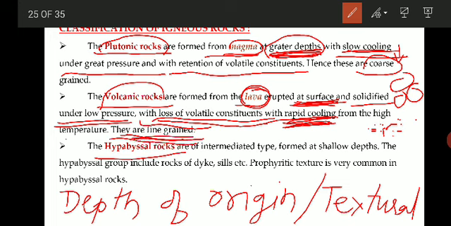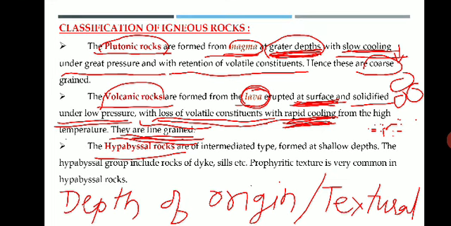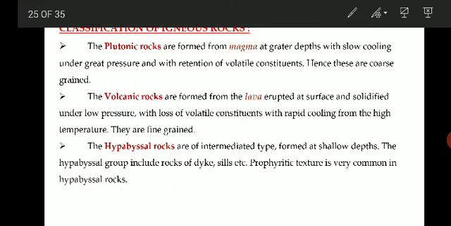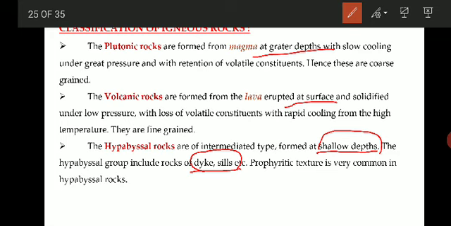Okay, then the next category is hypabyssal rocks. What is meant by hypabyssal? Hypabyssal rocks are the intermediate type of rock. They are formed at shallow depth, which is intermediate: not at great depth, not at the surface. The hypabyssal group includes the rocks of dikes and sills, which we have discussed. These are the discordant and concordant forms of igneous rocks.